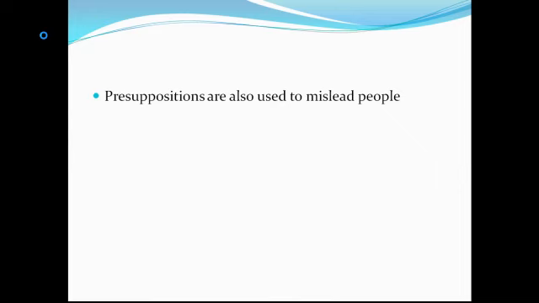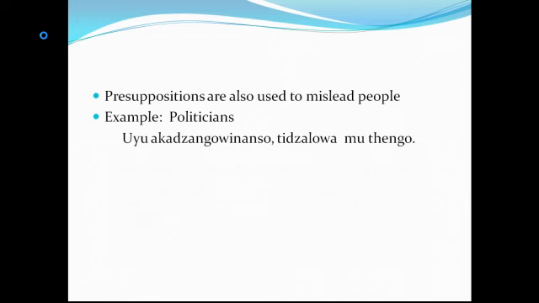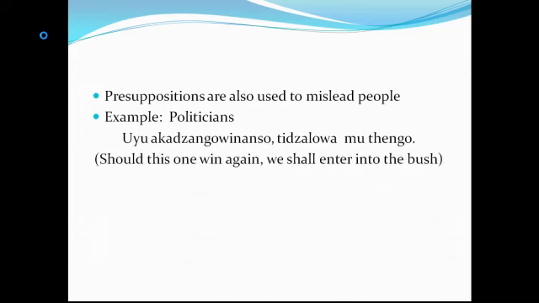Presuppositions are also used to mislead people. Politicians do this a lot. Let us look at this particular sentence, supposedly said by a politician. Uyakadzango winaso tidzalowa mutengo. In English, should this one win again, we shall enter into the bush. Now, what does this politician mean when he says uyakadzango winaso tidzalowa mutengo? What meaning are you getting from this?